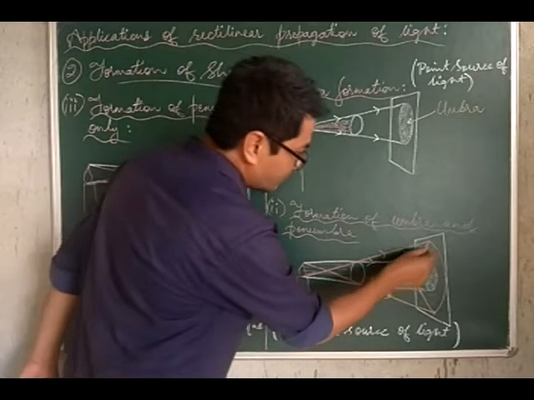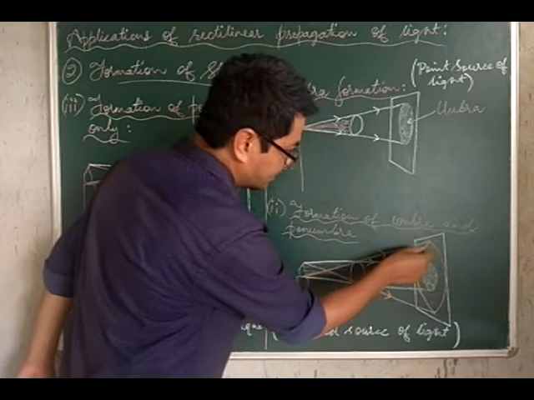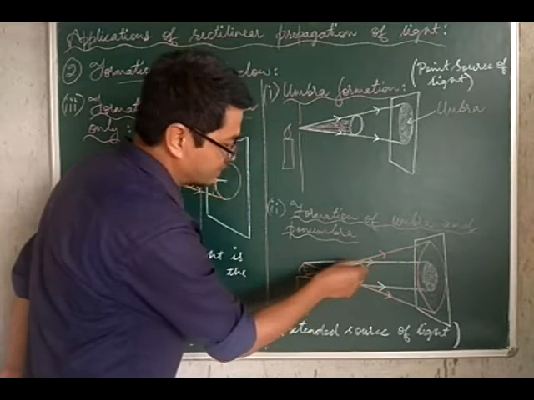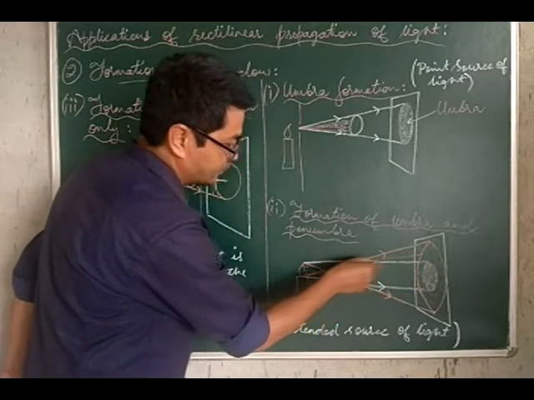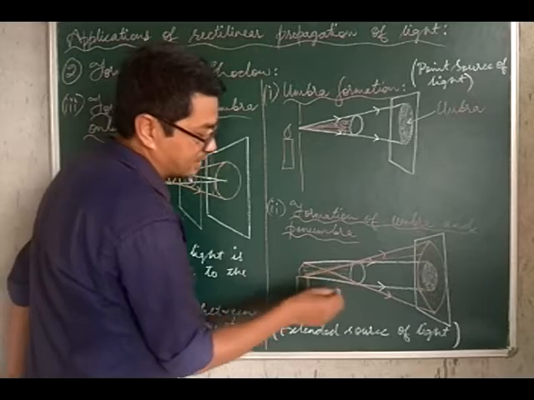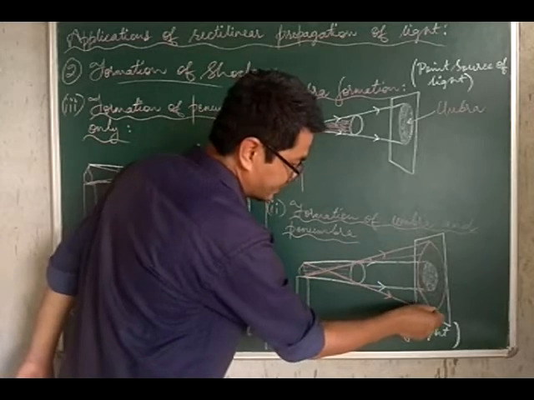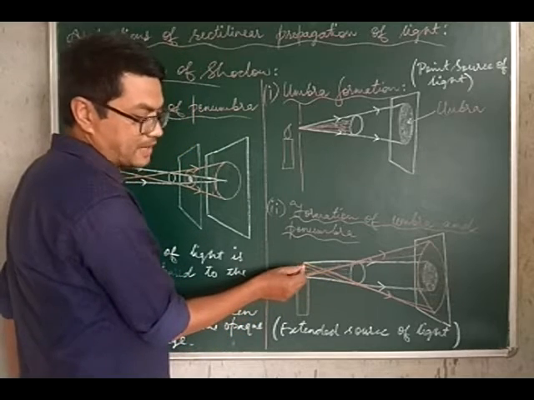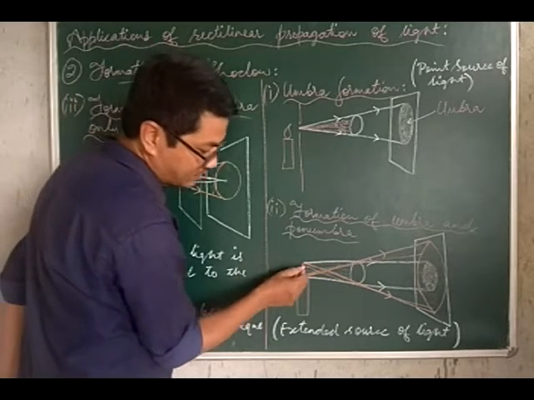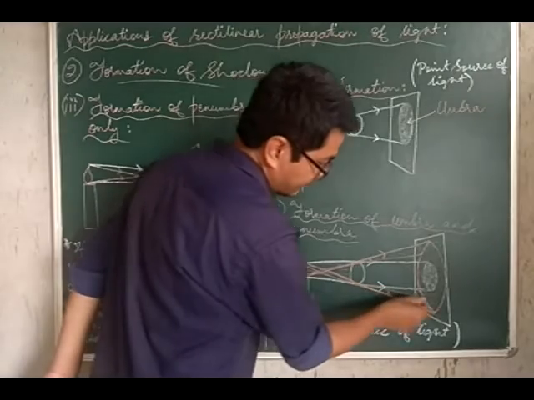Okay, we have a ray of light starting here. So this ray of light will be starting from this part. Another ray of light will be starting from this part. So here also a ray of light will be starting from this end of the flame. Another ray of light will be starting from this end of the flame.